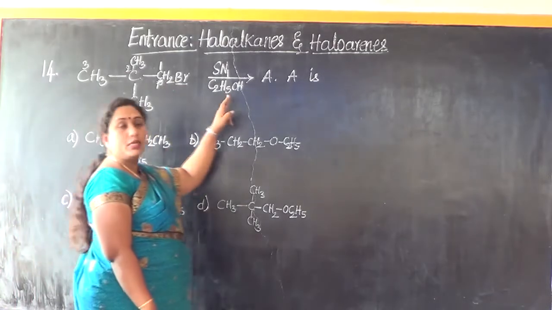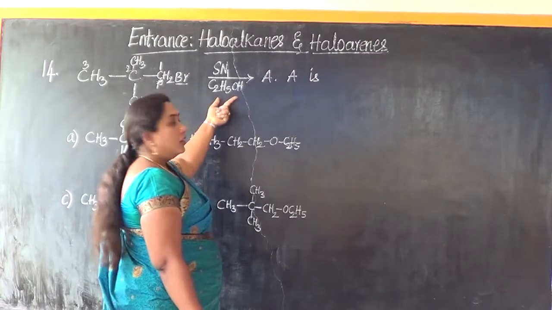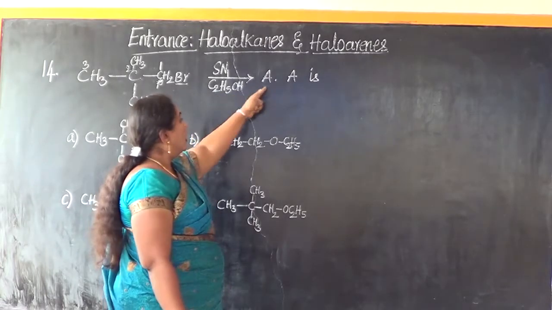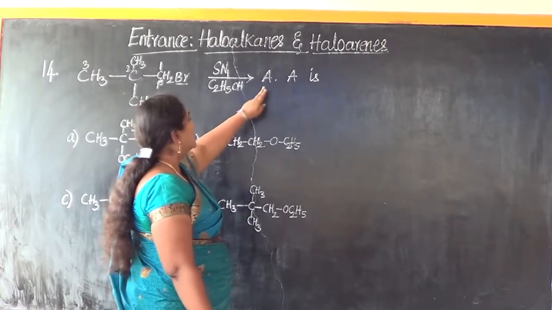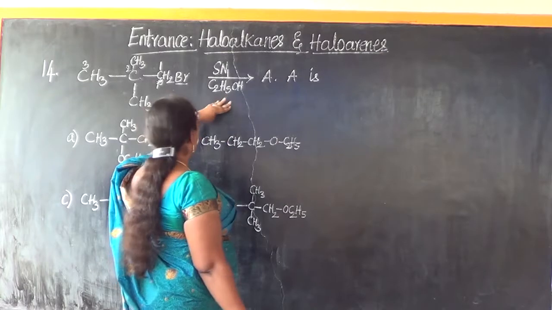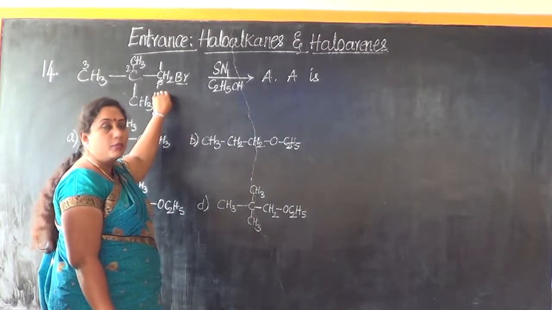It is subjected to SN1 reaction in presence of ethanol, ethyl alcohol, and it is forming A. We need to recognize what will be the product obtained when a primary carbon atom is subjected to SN1 reaction mechanism.